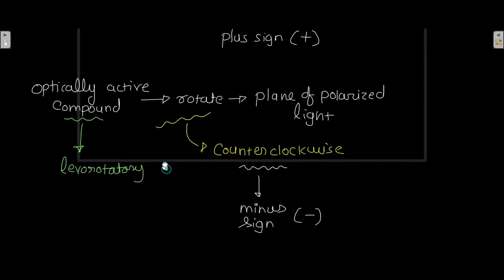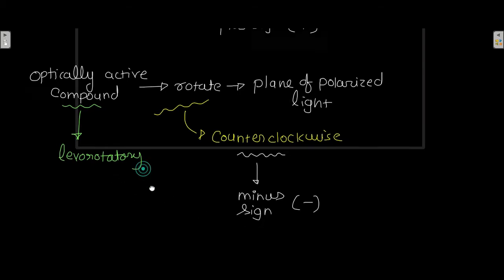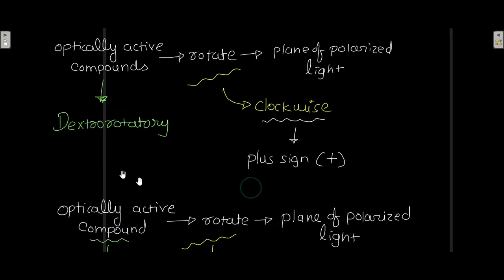And there are levorotatory compounds. Levorotatory compounds are those optically active compounds which are able to rotate the plane of polarized light in a counterclockwise direction. And the rotation of the plane of polarized light in a counterclockwise direction is represented by a minus sign. So there are two types: levorotatory will rotate the plane of polarized light in a counterclockwise direction, and dextrorotatory will rotate the plane of polarized light